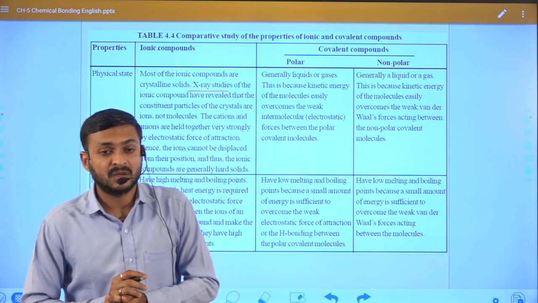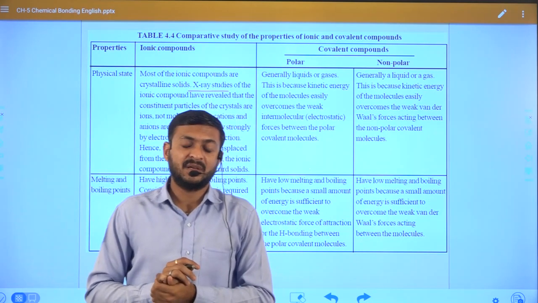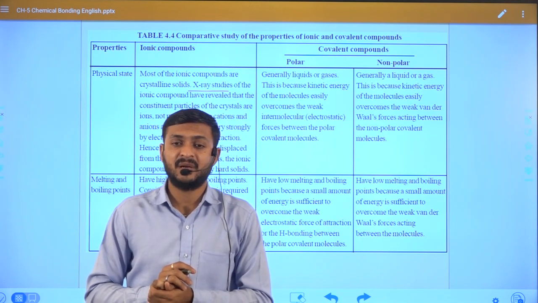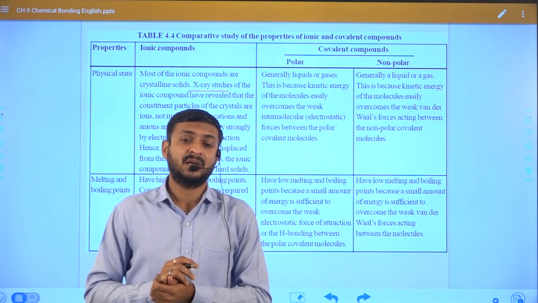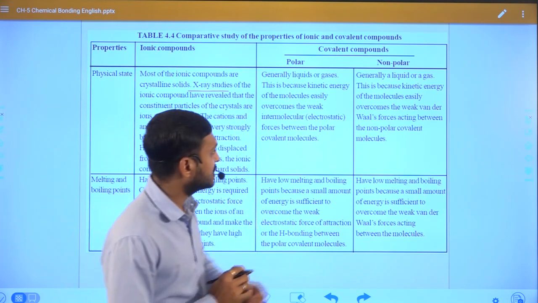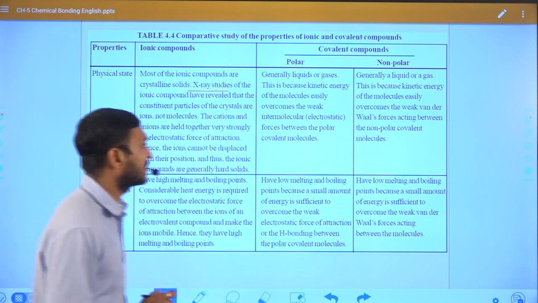Why? Because there is not much difference between the electronegativity of the elements. So that is why the electrostatic interaction will be low.